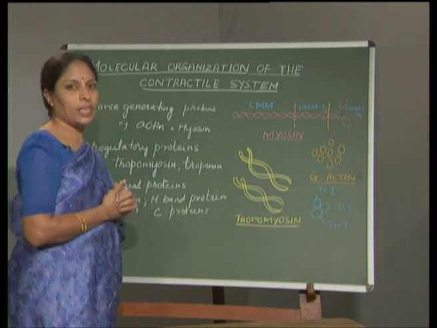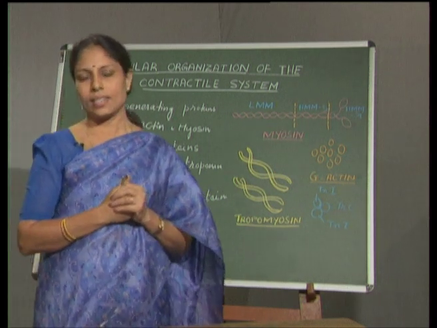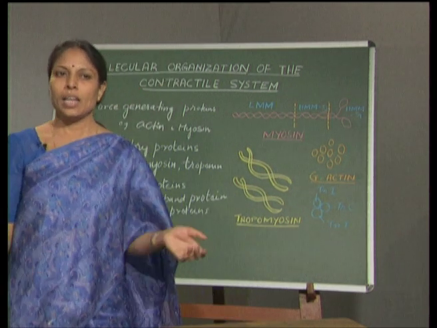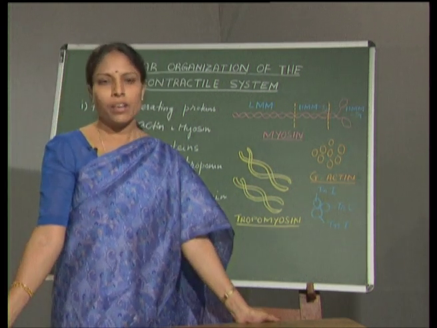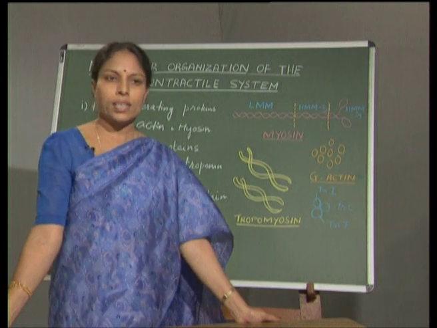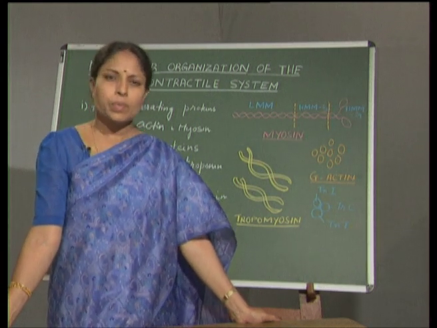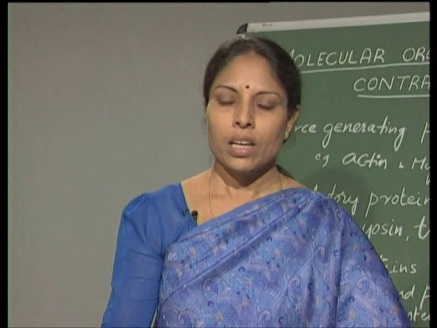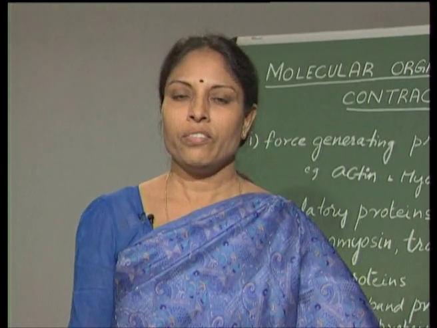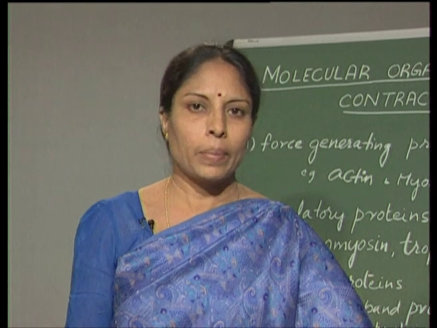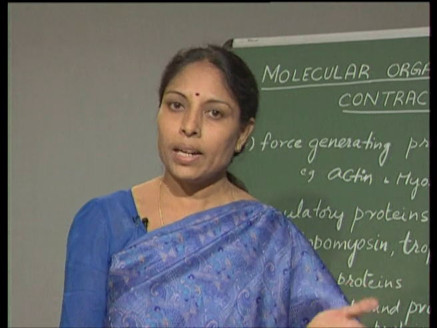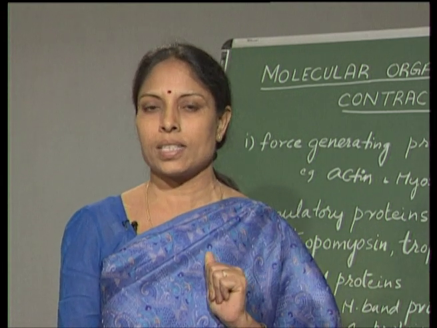Now, let us see the mechanism of muscle contraction. This mechanism of muscle contraction can be explained by taking a very widely accepted model, that is the sliding filament theory, which was proposed by A.E. Huxley and Hansen in 1954. Now, here what happens is, at the time of contraction, we see that the length of the A band and I band remains constant.